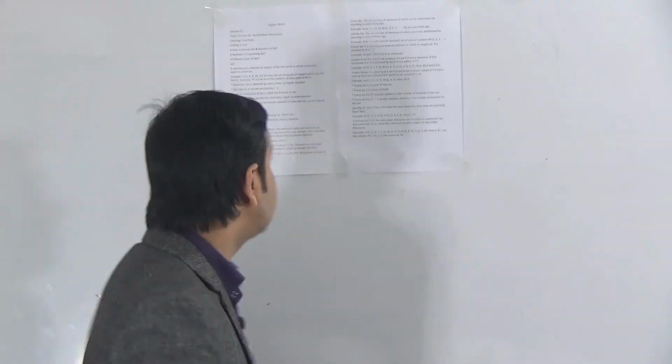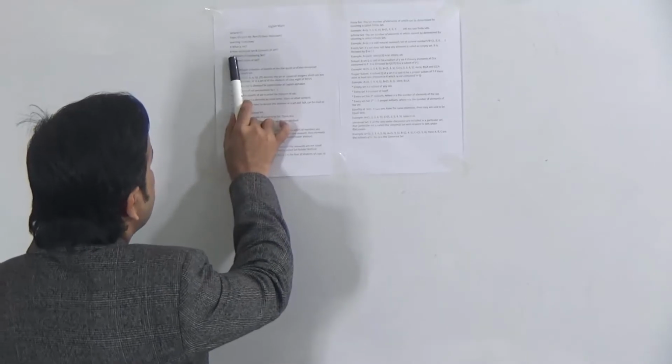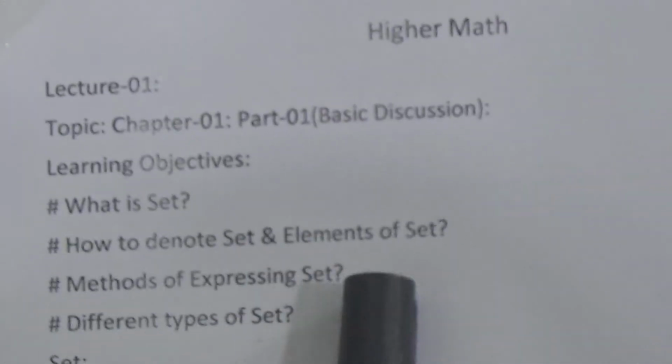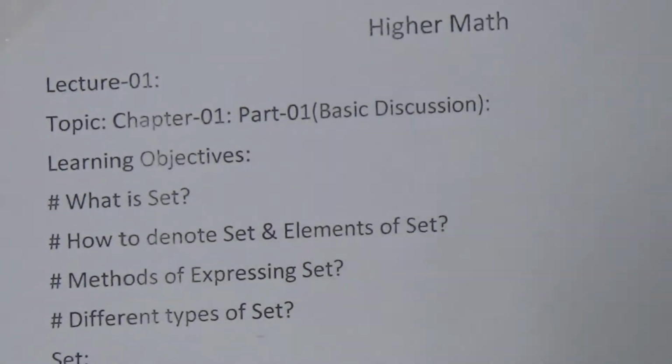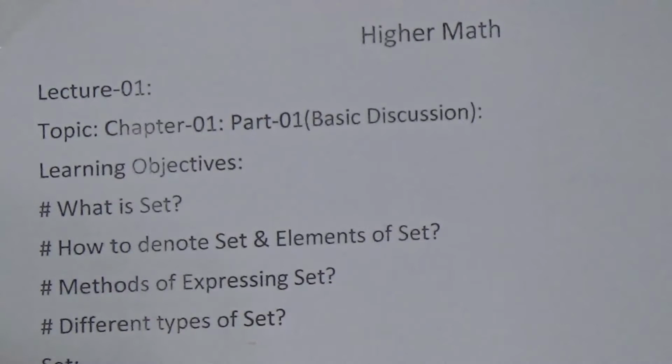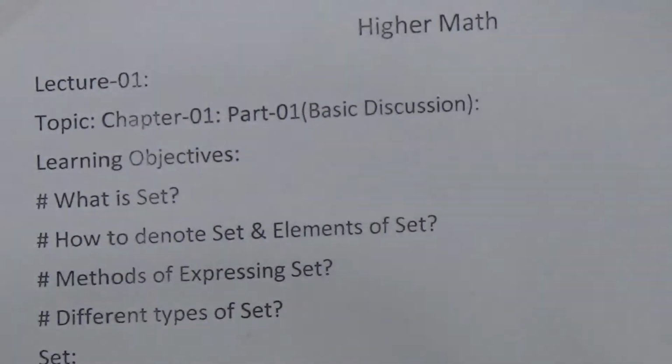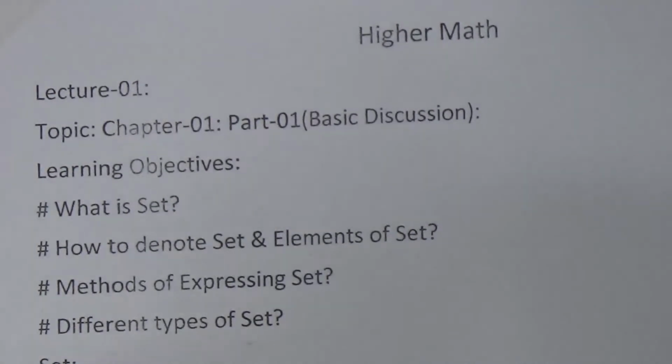In this part, when I complete the class, you will be able to learn some topics, and that is your learning objective. At first, I will tell you the learning objective of this class. When I complete the class, you will be able to learn what is set, how to denote set and elements of set, methods of expressing set, different types of set. Okay, dear students, so let us know at first what is set.